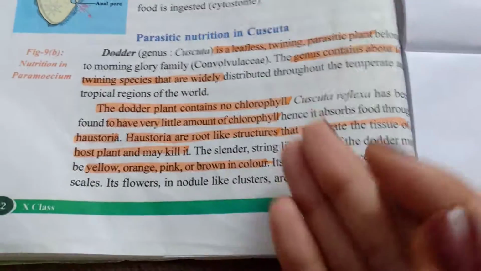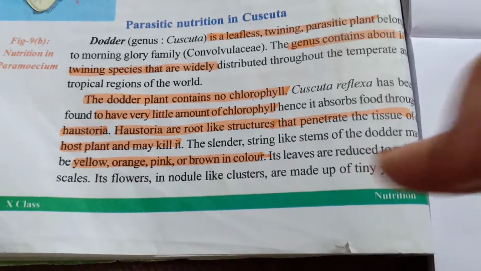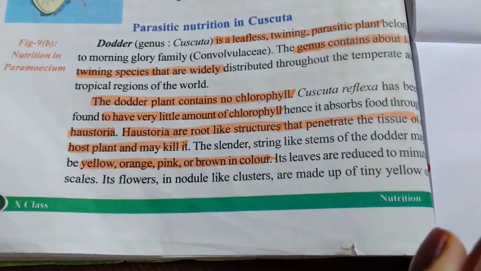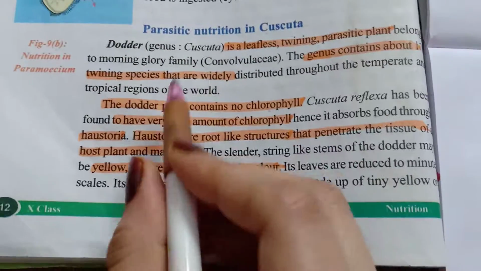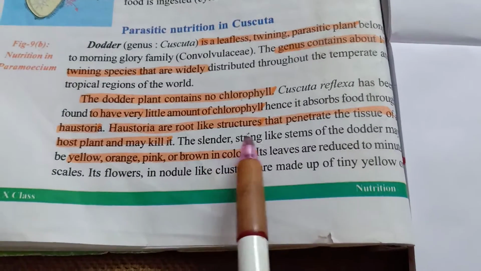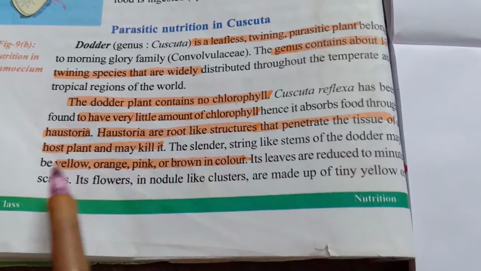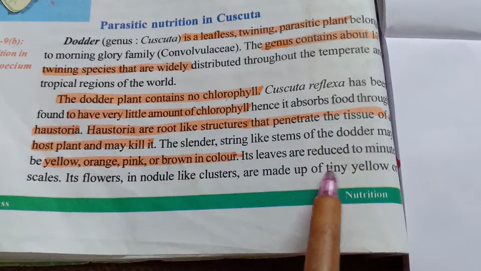This plant is present on the host, right? It will occupy and penetrate through the host plant tissues, and it absorbs the host plant's minerals and nutrition, so this plant gets its nutrition from the host plant. And it has slender, string-like stems. It may be yellow, orange, pink or brown in color, and the leaves are reduced to scales.